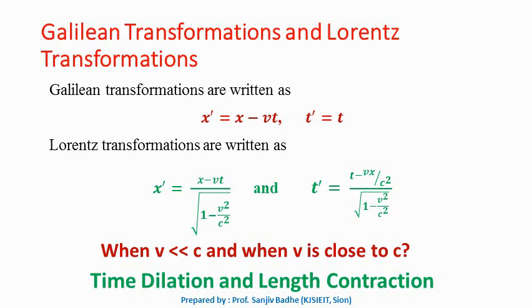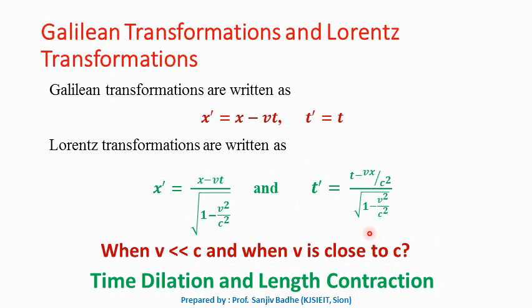In these Lorentz transformations, if we put v much less than c, then let us see what is the result. The result is interesting. If we put v much less than c, then v square upon c square can be neglected in comparison with 1, and we will be left with x prime equal to x minus vt, which is nothing but Galilean transformation.